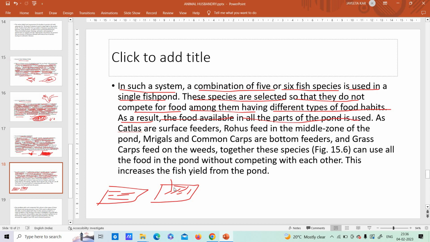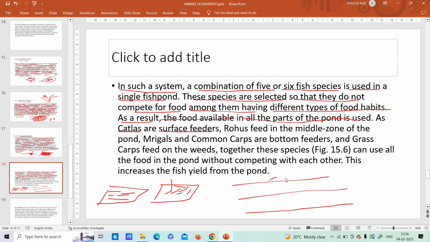So in the pond, whatever food is available, everyone is using it. For example, suppose this is the layer of water. The katla fishes are surface feeders.